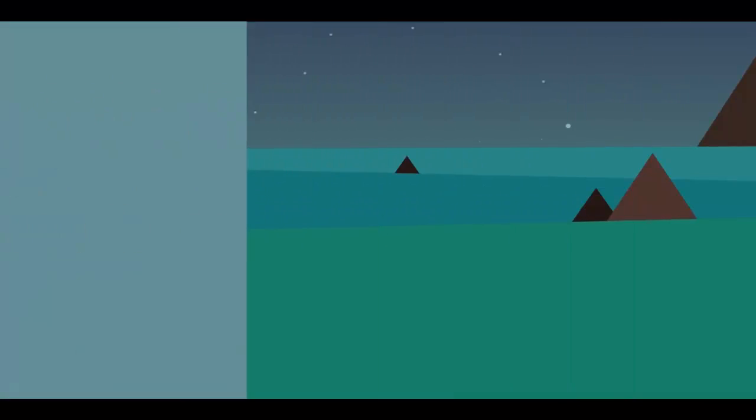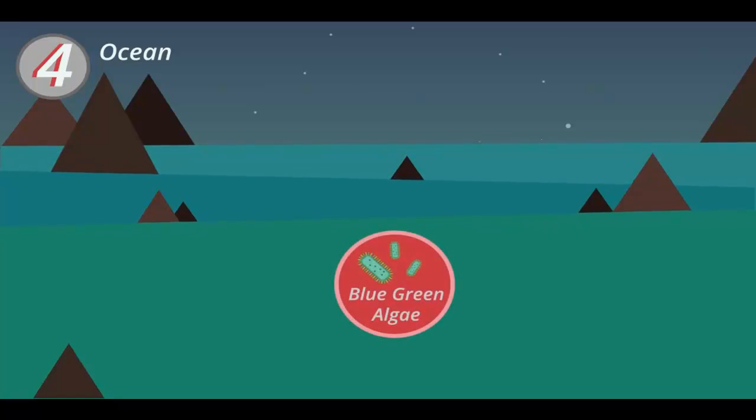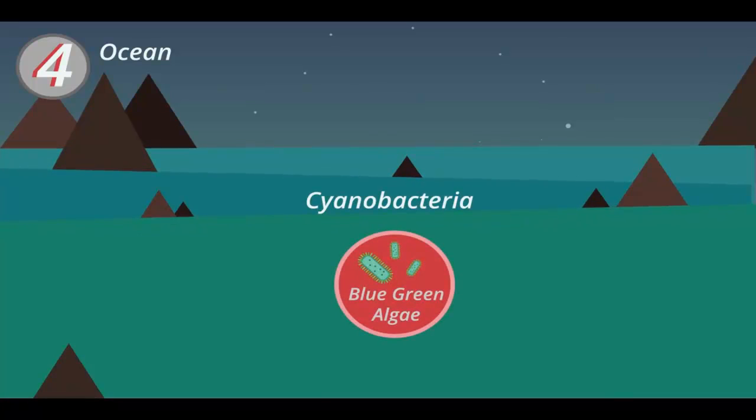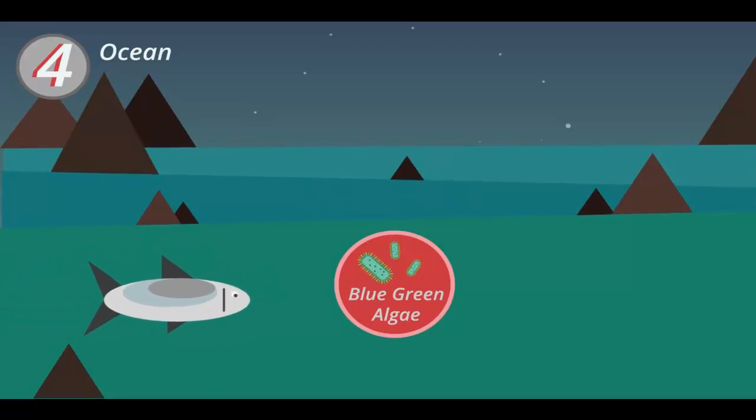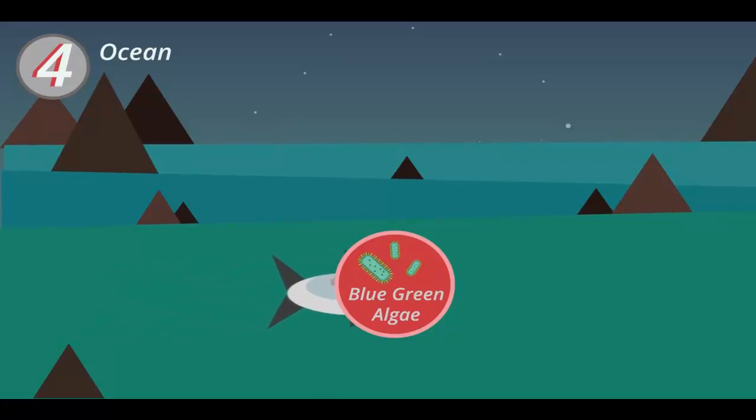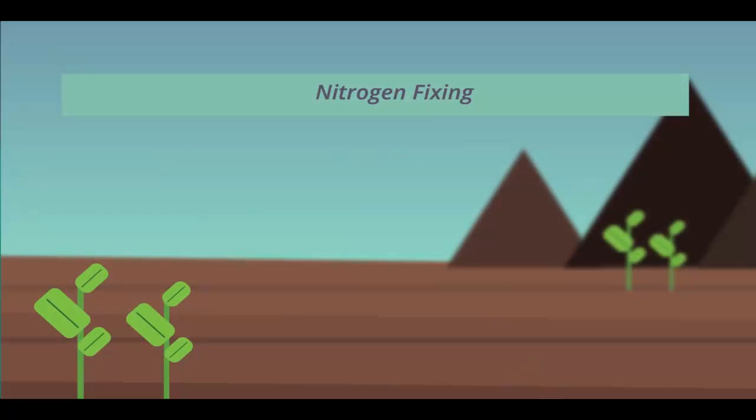And finally, in the oceans, many species of blue-green algae, also called cyanobacteria, can fix nitrogen. This then provides sources of nitrogen to aquatic animals, and the nitrogen goes around a similar cycle to what happens on land. These are the natural ways through which nitrogen fixing occurs.